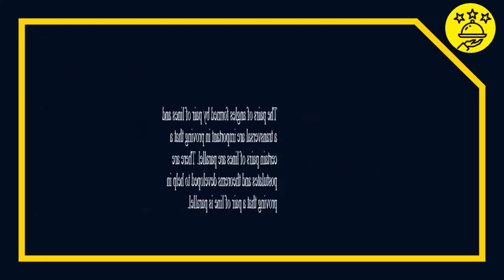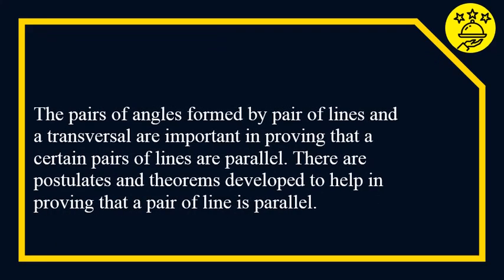The pairs of angles formed by a pair of lines and a transversal are important in proving that a certain pair of lines are parallel. There are postulates and theorems developed to help in proving that a pair of lines is parallel.